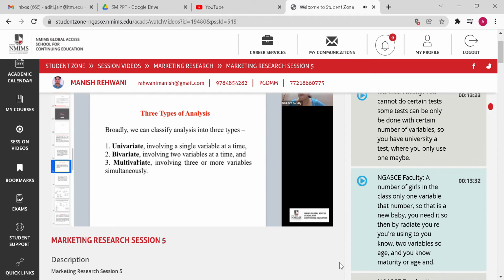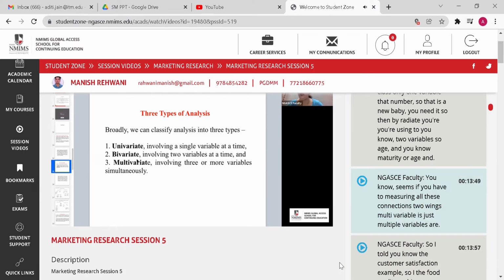And then bivariate, you're using two variables. So age and maturity, or age and savings. So if you are measuring all these connections, two variables. Multivariate is just multiple variables are there.